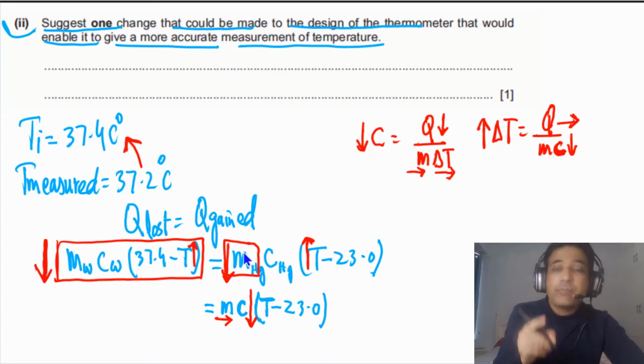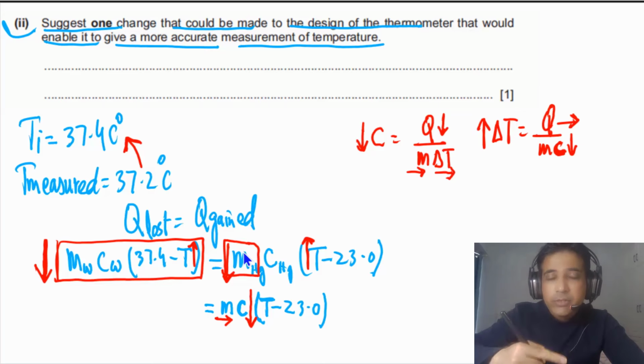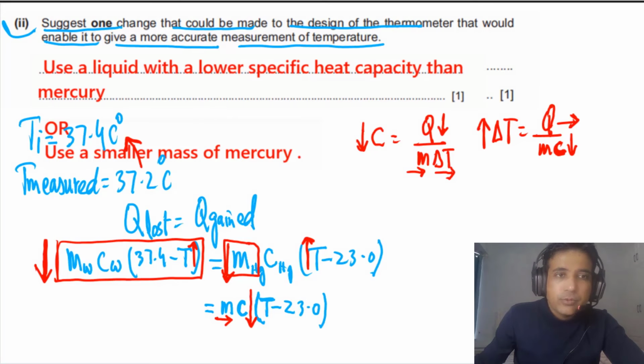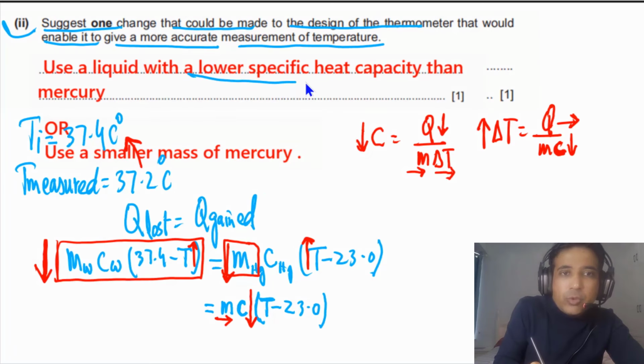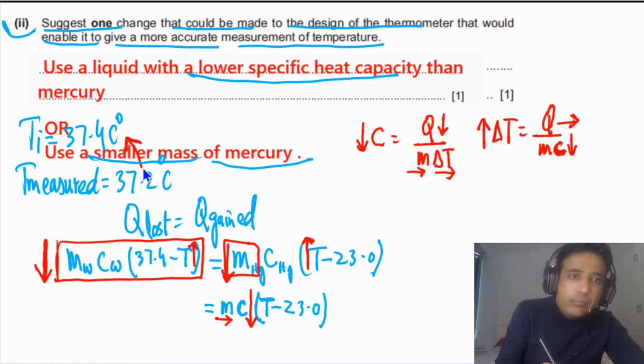Second, we can replace the liquid in the thermometer with a liquid which has lower specific heat capacity. So in your answer, you can mention these two changes: use another liquid with lower specific heat capacity, or use a smaller mass of mercury to get a more accurate value of temperature.